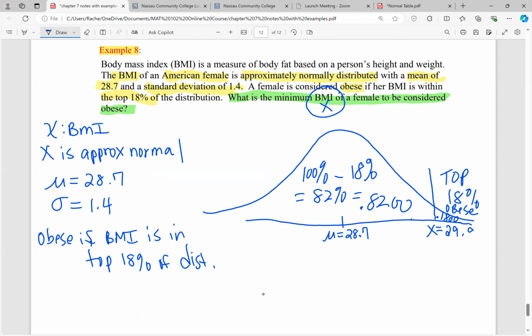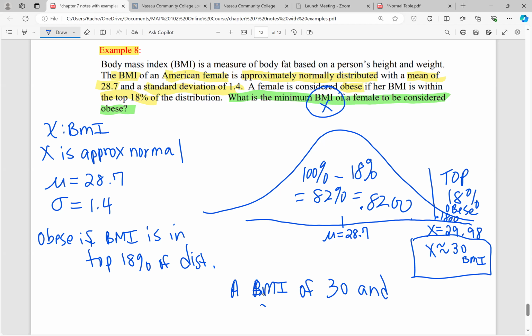So X equals 29.98, which is about a 30 BMI. So this is the minimum BMI that a female would have to have in order to be considered obese. So 30 and above is considered obese. So a BMI of 30 and above is considered obese.